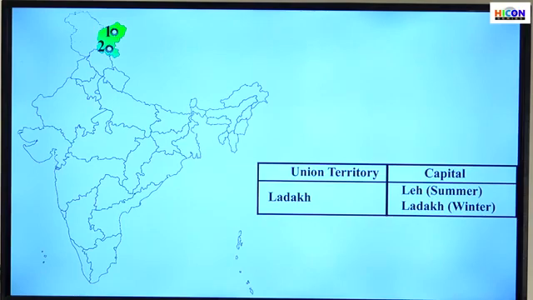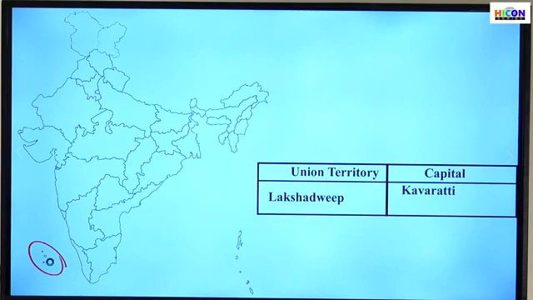Okay, the next one, Lakshadweep Islands. Just like we have the Andaman Nicobar Islands in the Bay of Bengal on the eastern side of India, we have another group of islands on the western side in the Arabian Sea. They look like a group of scattered islands, as if we had thrown some stones into a playground. They are known as the Lakshadweep Islands. You can see the islands marked inside that red circle.